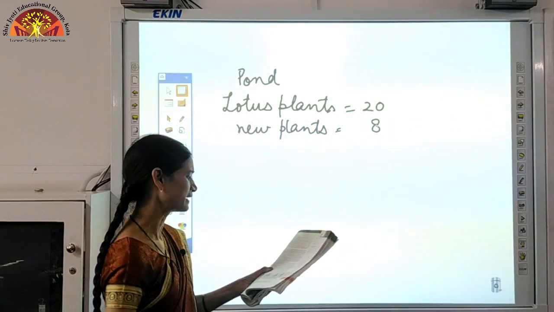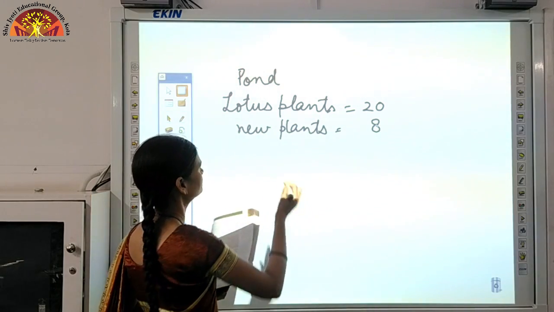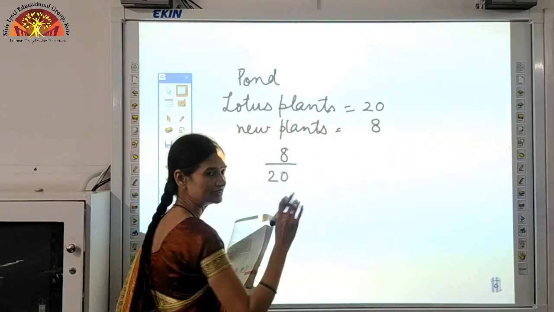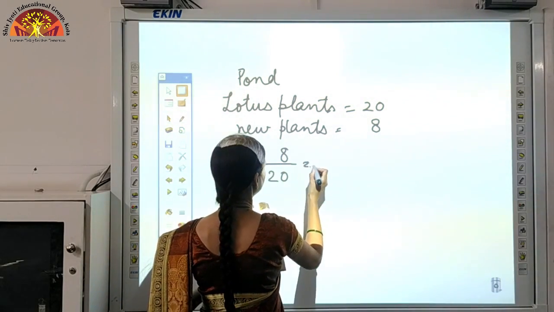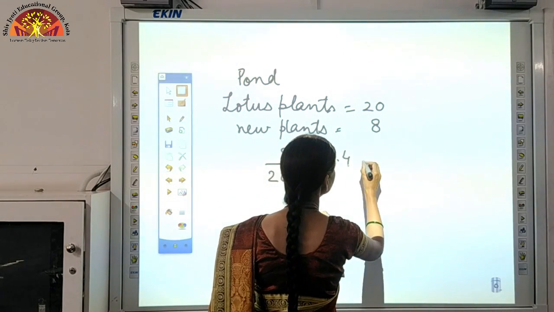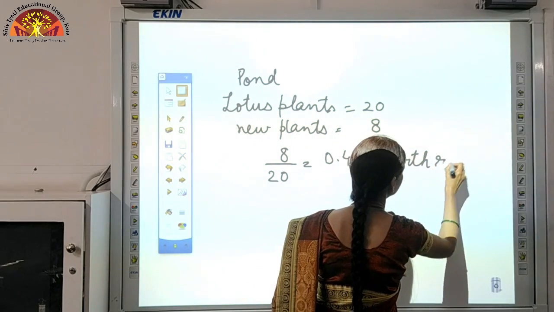So now we are going to calculate the birth rate. How can we calculate the birth rate? We will divide the new plants by the initial population of plants. So that will be 0.4. So this is the birth rate. In this way birth rate can be calculated.